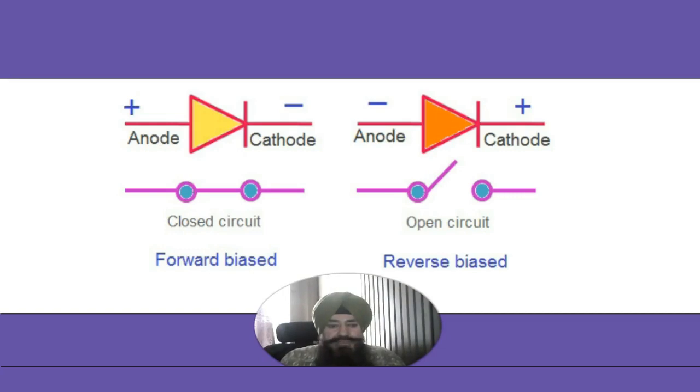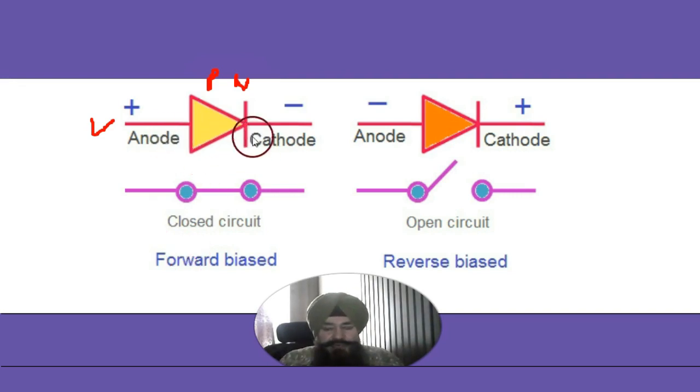This is a PN junction diode. This is P and this is N. When the P-type semiconductor is given a positive voltage with respect to the N, a heavy current flows through the PN junction, and we can say that it is a closed switch when the PN junction is forward biased.